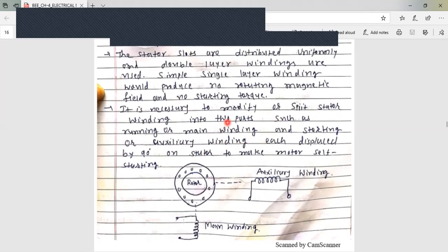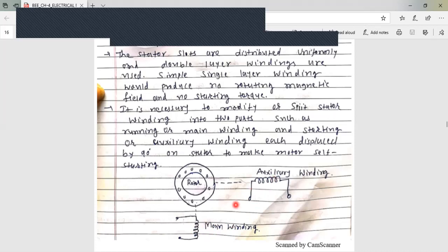I repeat some important points that I have told in this lecture. So a single phase induction motor has the same rotor as a three phase induction motor. Here in the stator there is a single phase winding, but in the construction of the stator in a single phase induction motor, that winding is divided in two parts, main winding and auxiliary winding.